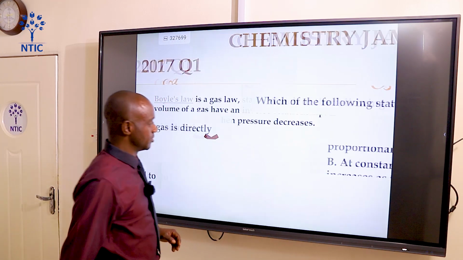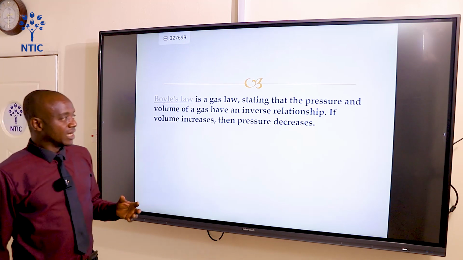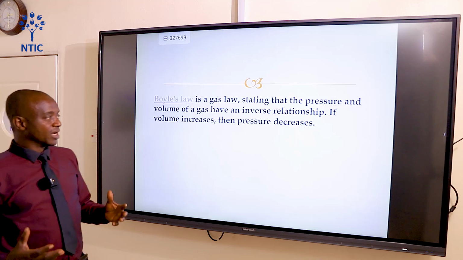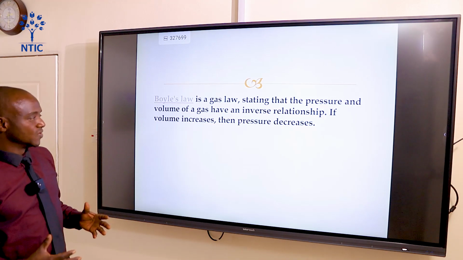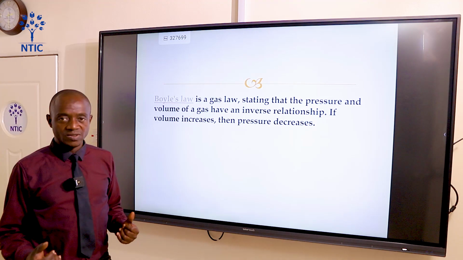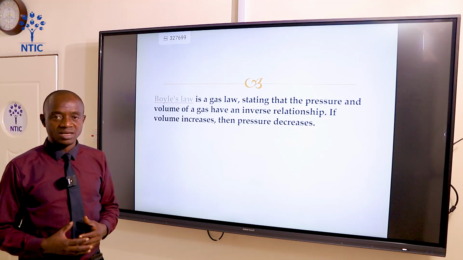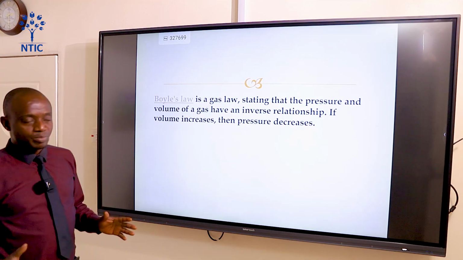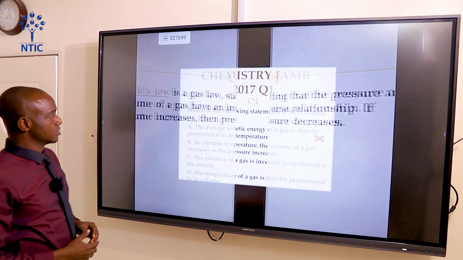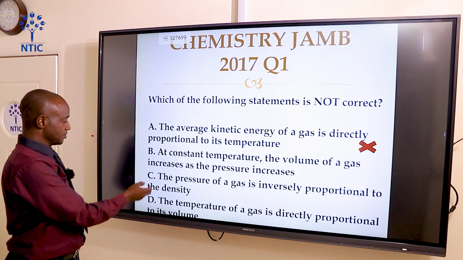Let's see the explanation. Boyle's law states that the pressure and volume of a gas have an inverse relationship. If volume increases, then the pressure decreases. All right? That is, Boyle's law states that the volume of a given mass of a gas is inversely proportional to the pressure. Let's go back to the question. From here, which one is the correct answer?